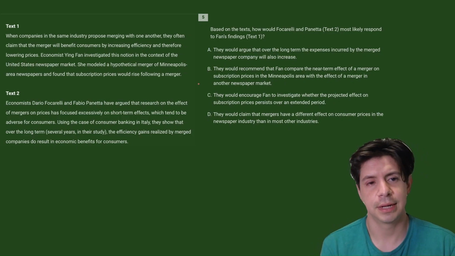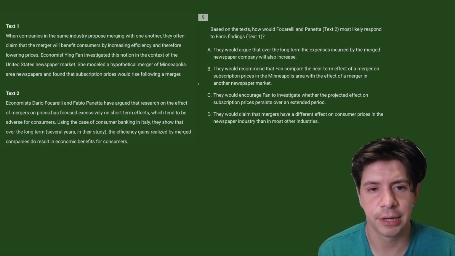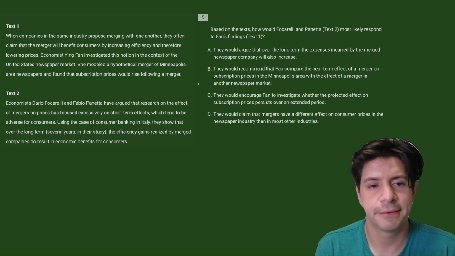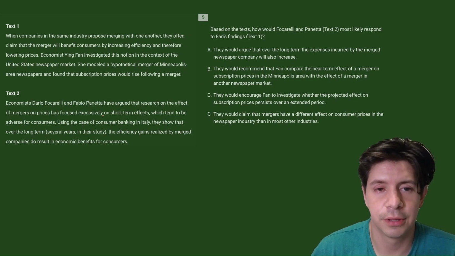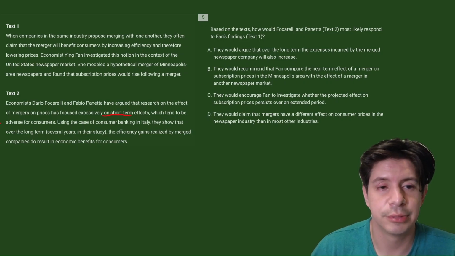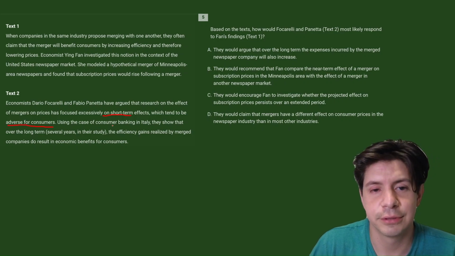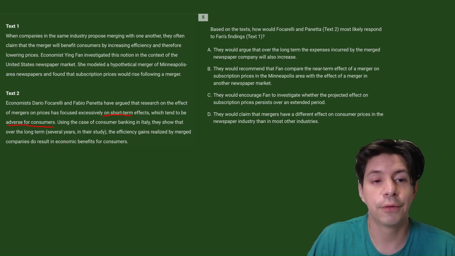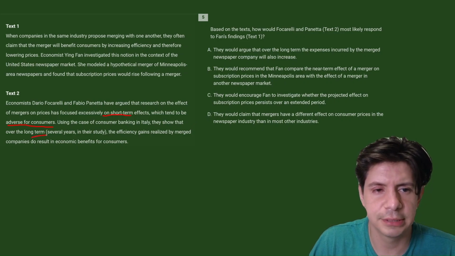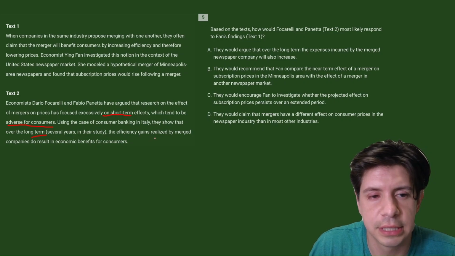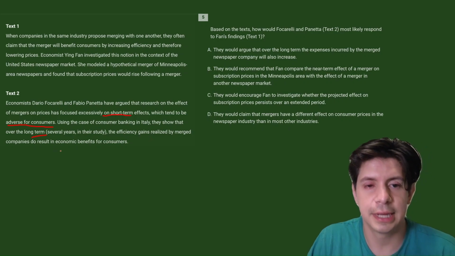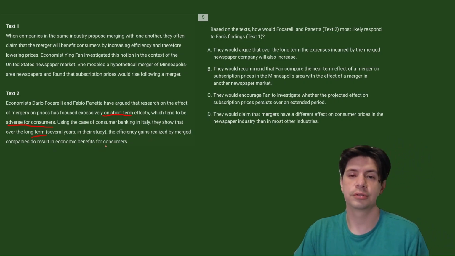And then text 2. Economists Dario Focarelli and Fabio Panetta have argued that research on the effect of mergers on prices has focused excessively on short-term effects. Okay, so that's an important thing. That's what they're arguing, which tend to be adverse for consumers, right? Which means it's negative. Using the case of consumer banking in Italy, they showed that over the long term, as opposed to short term, the efficiency gains realized by merged companies do result in economic benefits for consumers.